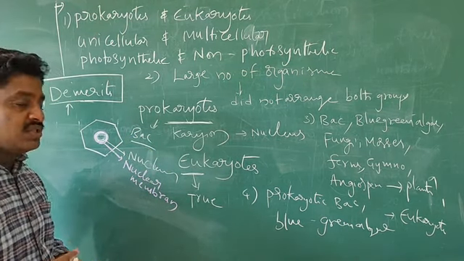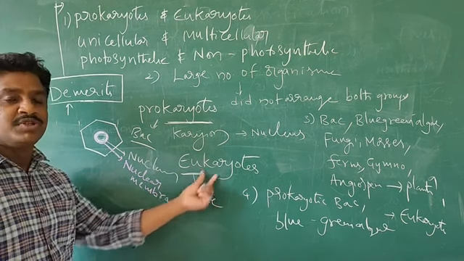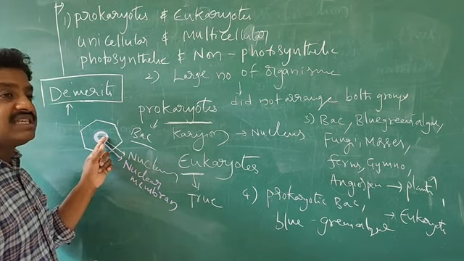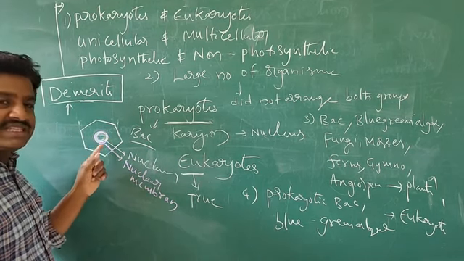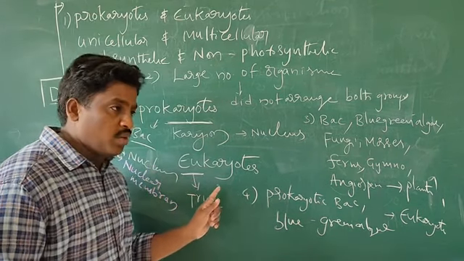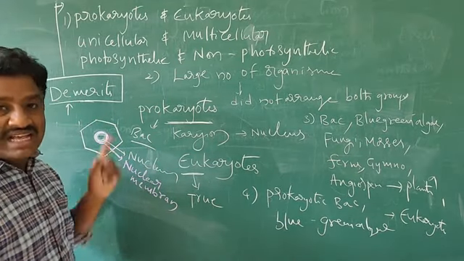And eukaryotes, here eu means true karyon, that means a true nucleus is present, the nucleus surrounded by nuclear membrane. Such a kind of organisms we call eukaryotic organisms. Both differentiations are not shown in this classification.